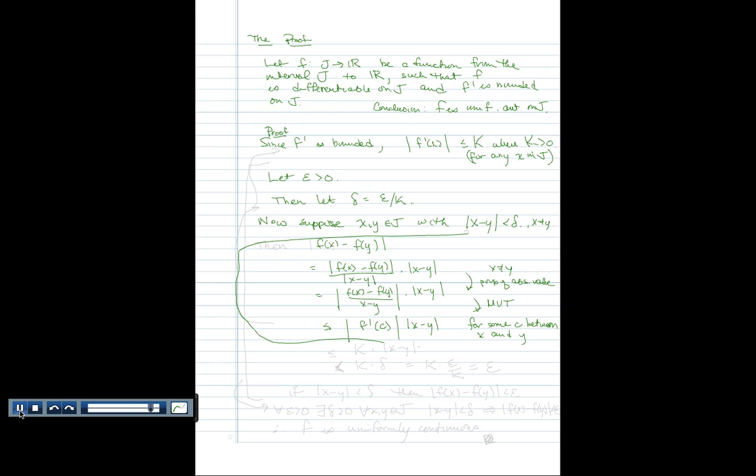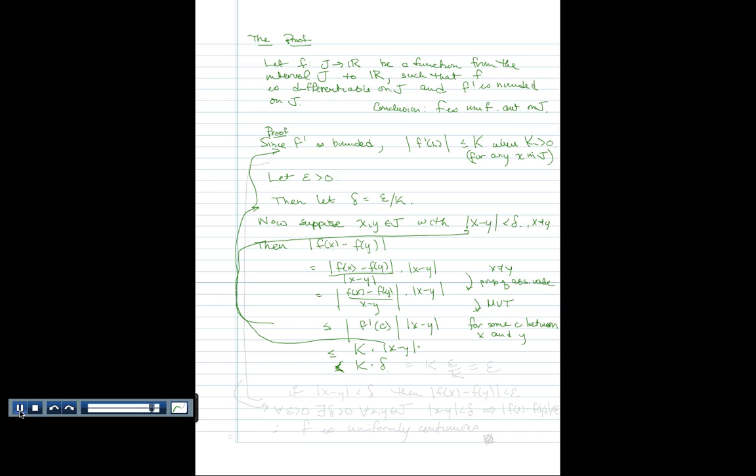But now we know from our assumption up here that the absolute value of the derivative is less than or equal to K. So that's less than or equal to K times the absolute value of x minus y. But on the other hand, we've assumed that the absolute value of x minus y from up here is less than delta, right? So I guess I can put strictly less than here, actually.